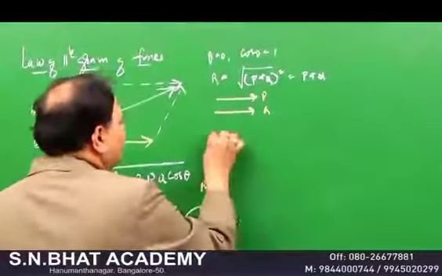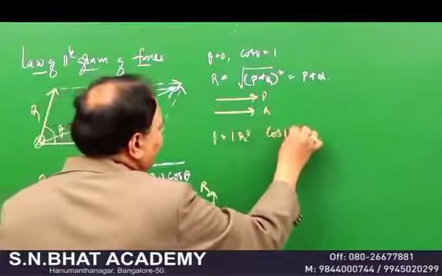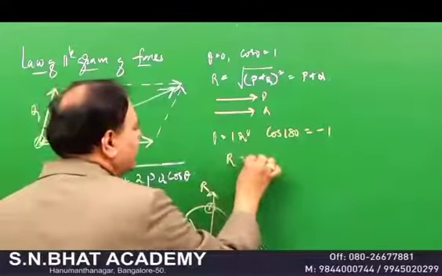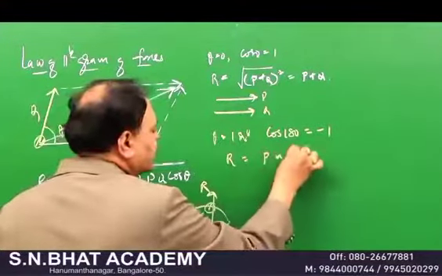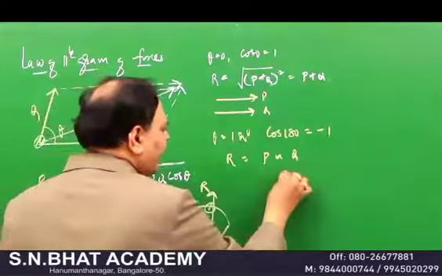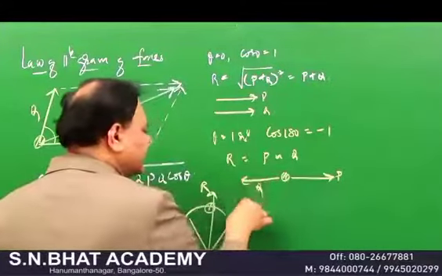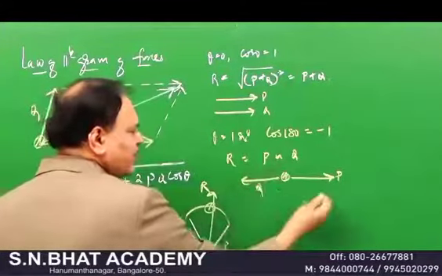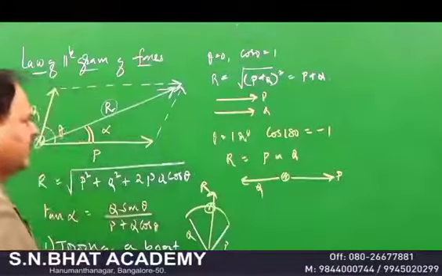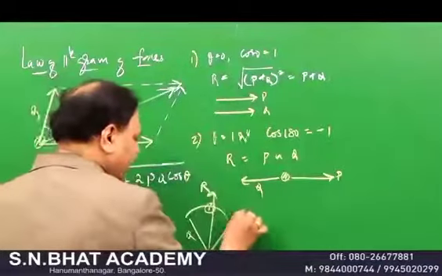When you put theta equal to 180, you have seen that cos of 180 is equal to minus 1. Then the same expression gets reduced to P difference Q, or P minus Q. That means if you have a body, P pulls in this direction, Q pulls in this direction. What's the resultant? P difference Q. Whichever is greater, you take it first. So this is case 1. This is case 2. Look at case 3.